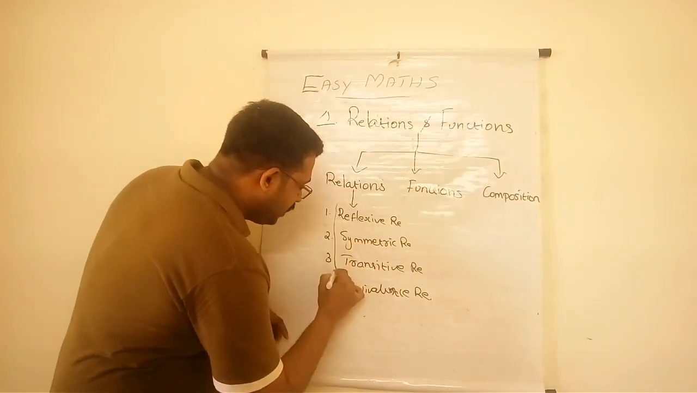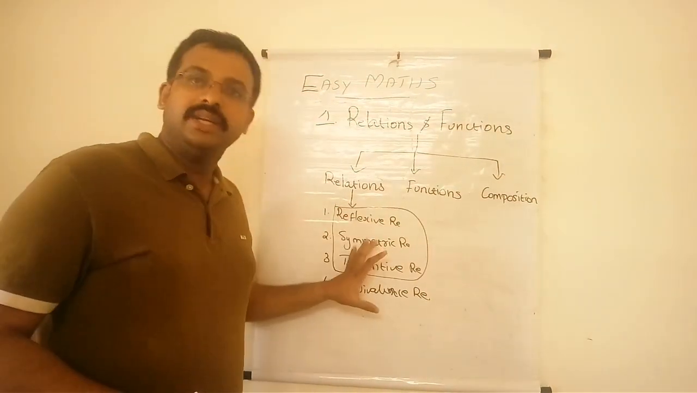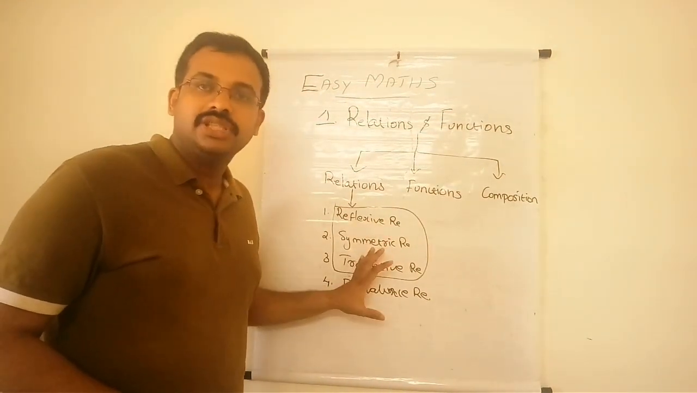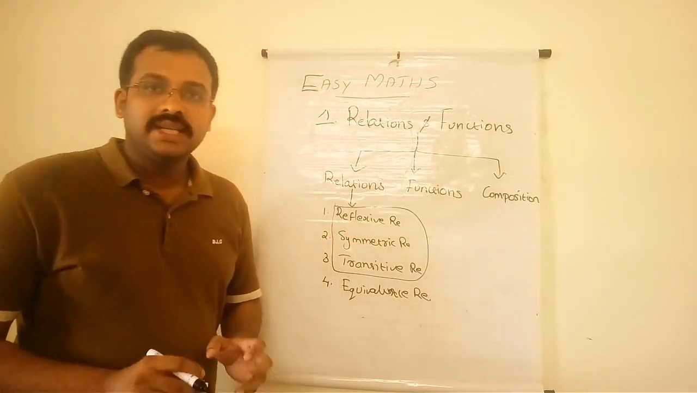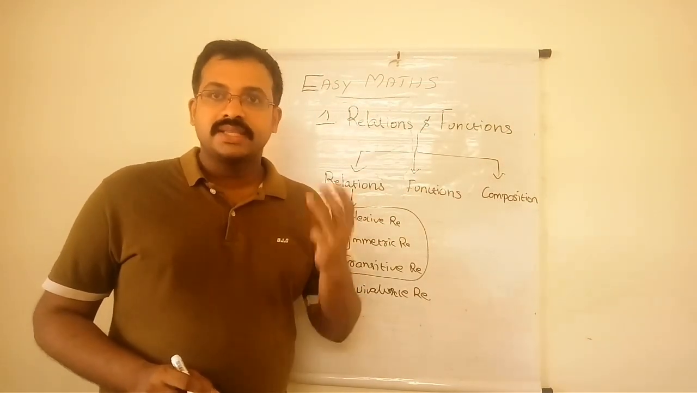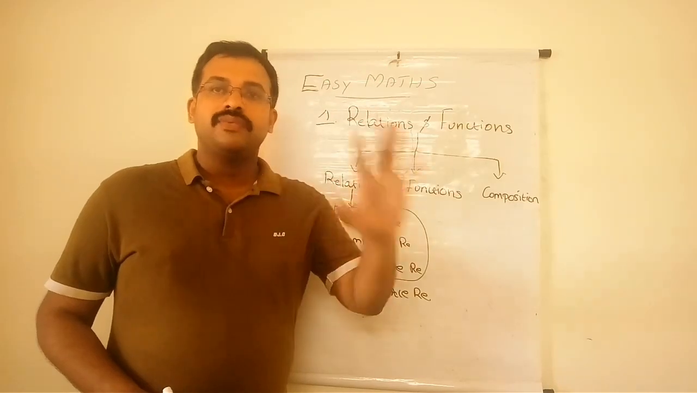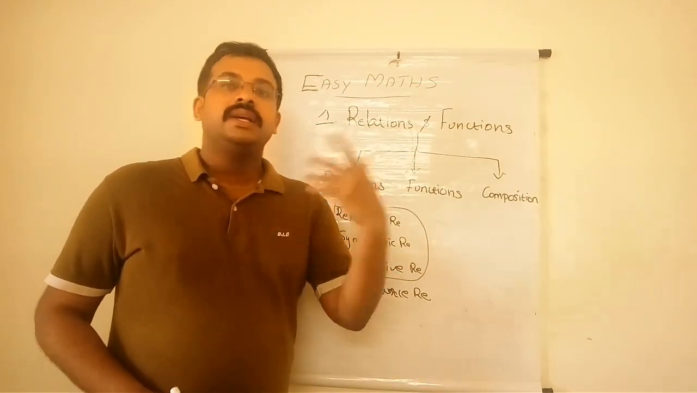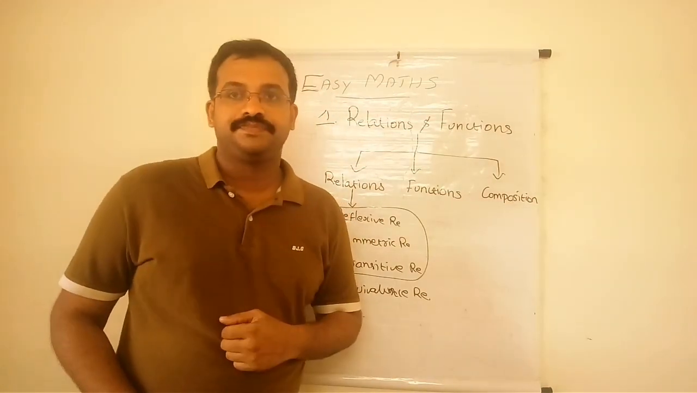When a relation satisfies these 3 conditions, that relation is called an equivalence relation. So equivalence relation means we want to show that the relation is reflexive, symmetric, and transitive. When a relation becomes reflexive, symmetric, and transitive, it automatically becomes an equivalence relation.